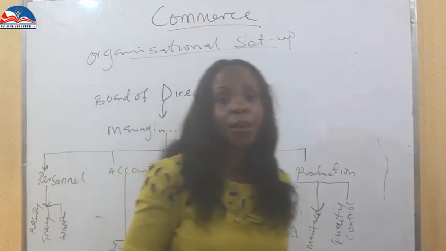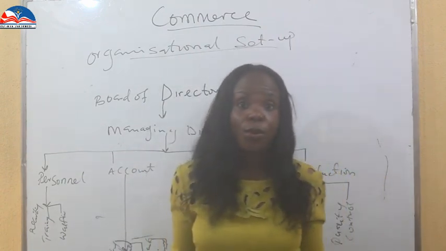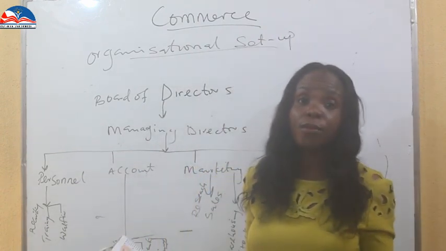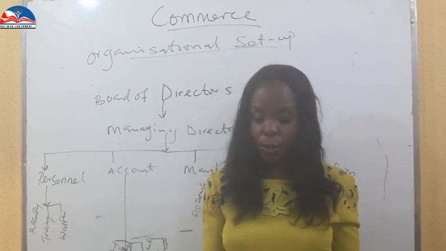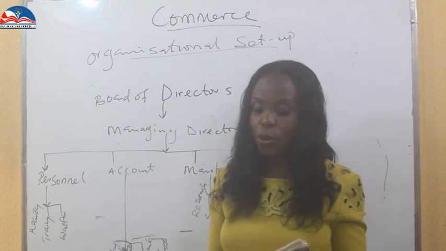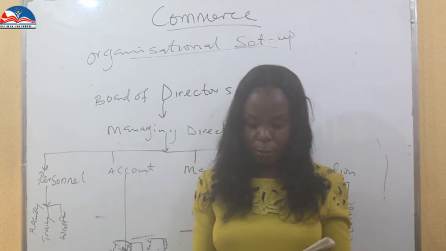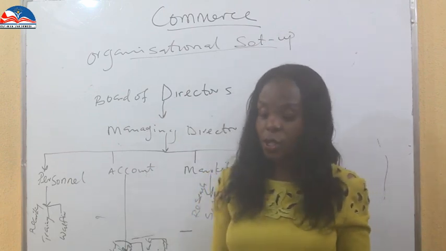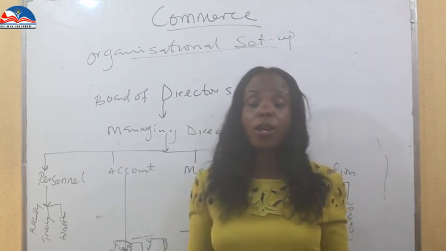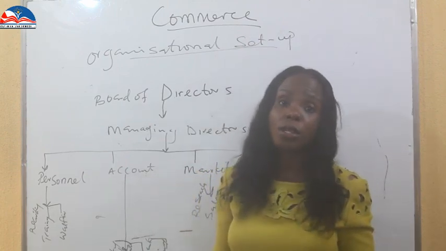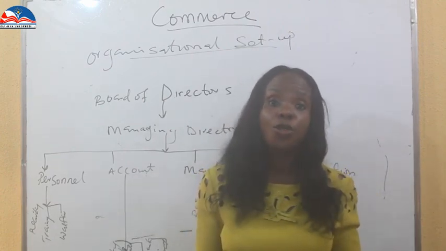We have different types of organizational setup. There are those that run a matrix setup. There are those that run flat control and other kinds of organizational setup control that each of these ones run. Then we have the functional organizational structure. We have the line organizational structure. We have the committee structure. Any of these structures can work for any organization, depending on the structure that your organization chooses to run.